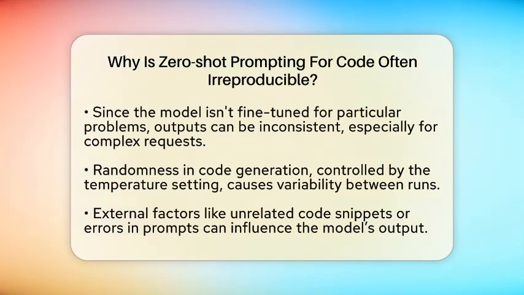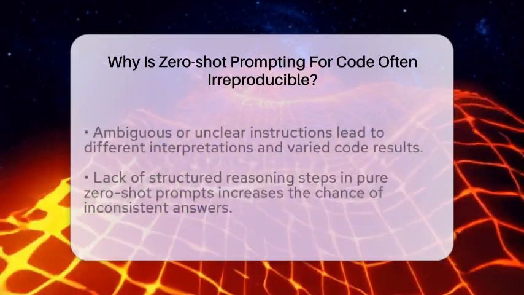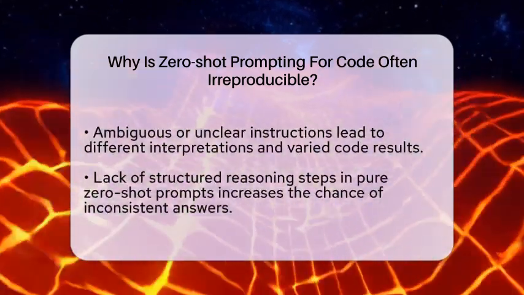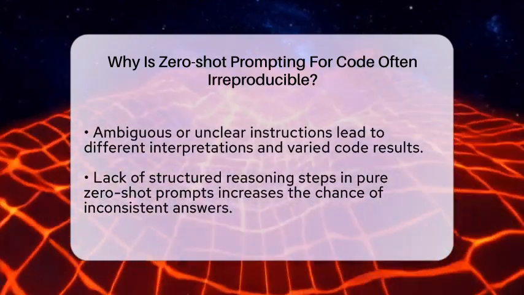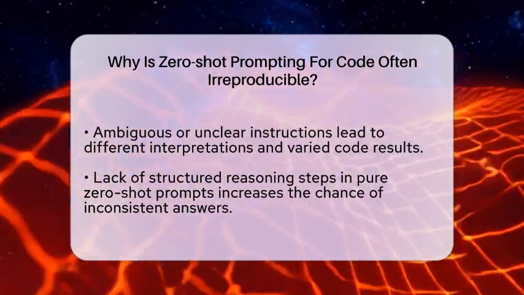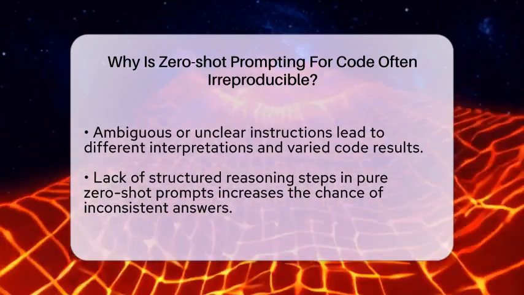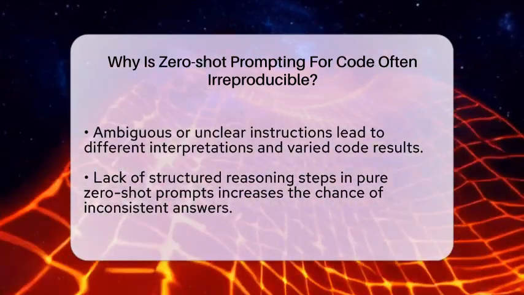Third, the way the model generates code involves randomness. It uses probabilistic sampling, meaning it picks tokens based on likelihoods. Even if you give the same prompt twice, the model might choose different tokens each time, resulting in different code. Unless you set the randomness to a fixed level, called temperature, the outputs will vary.